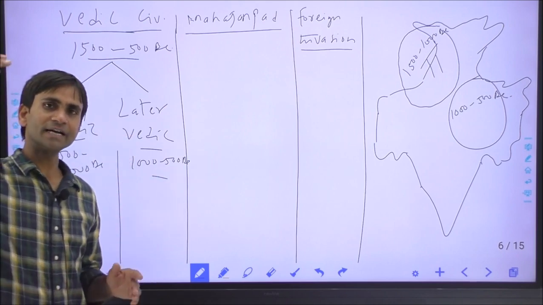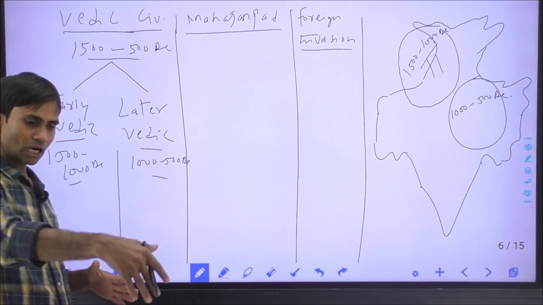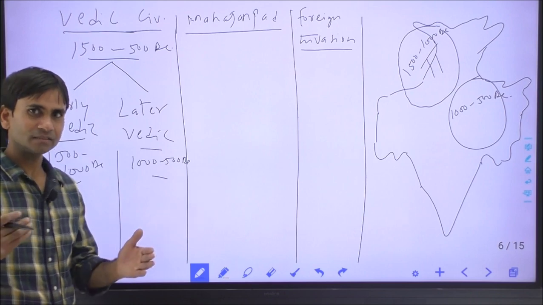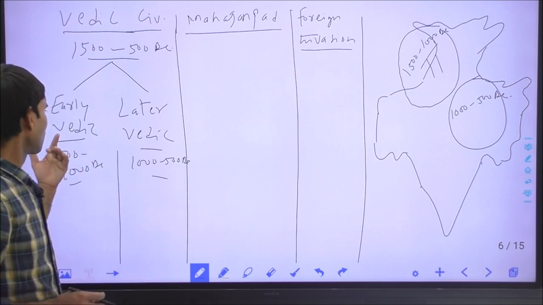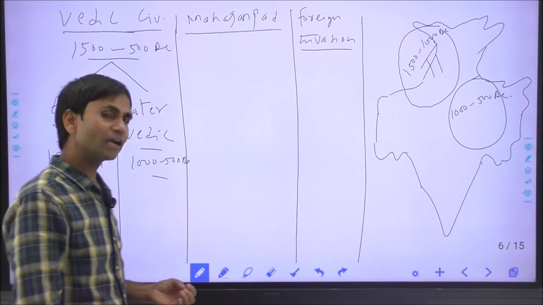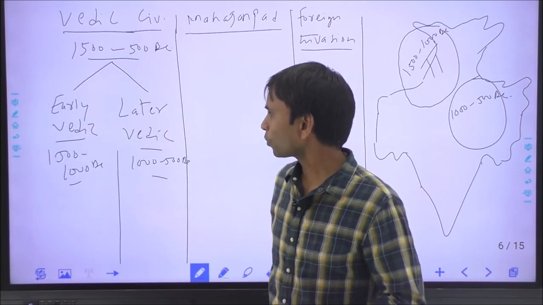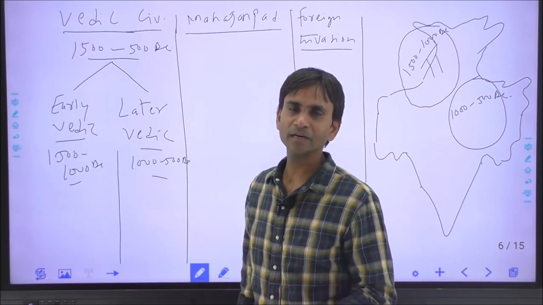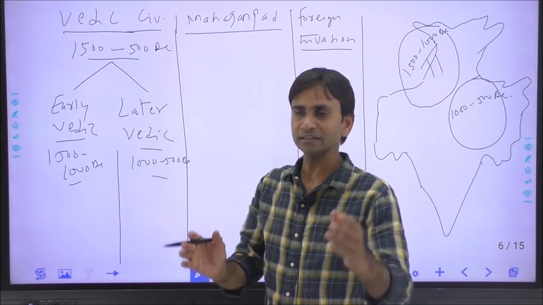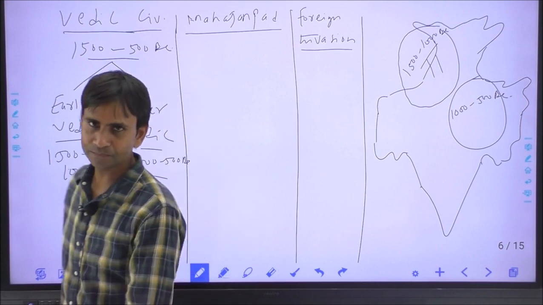Further, the Jan were divided into the Vis, the lower admin unit, and the family was the lowest admin unit of the Aryans. And here the king was not the owner of their land, but responsible for protecting their peoples and their life from the enemies.